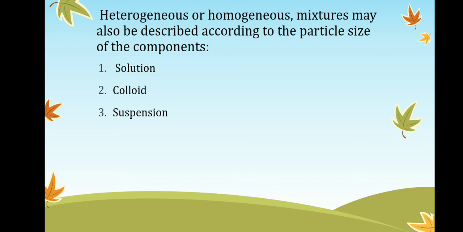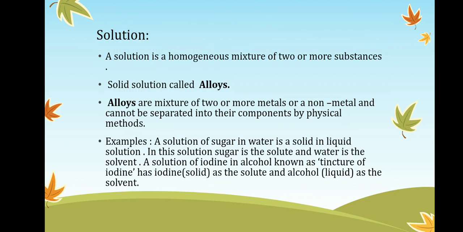First is a solution, second is a colloid, third is a suspension. Solution. A solution is a homogeneous mixture of two or more components. First we discuss the solution. A solution is a homogeneous mixture, which we earlier discussed. What is a homogeneous mixture? A homogeneous mixture is a mixture whose components or constituents are similar throughout their volume. Solid solutions are called alloys.